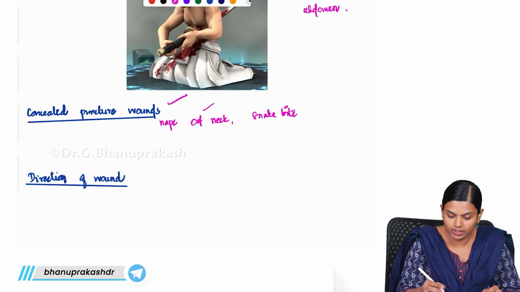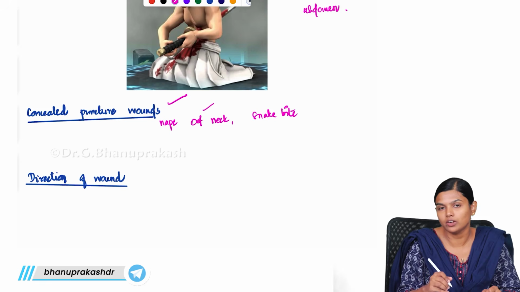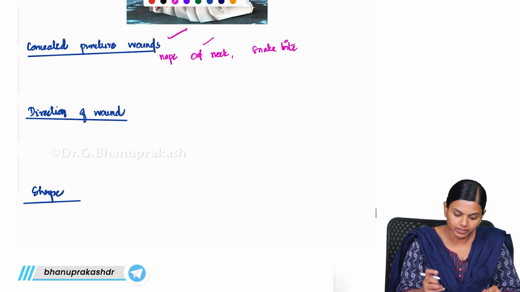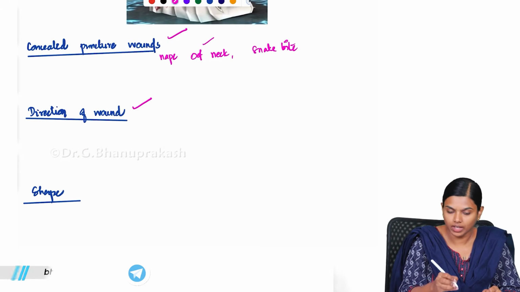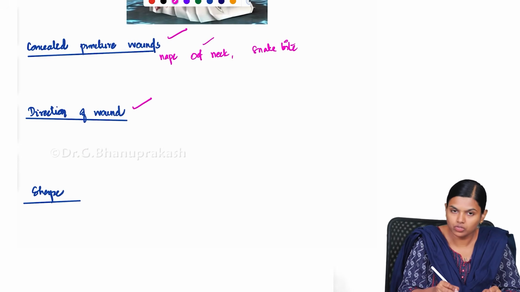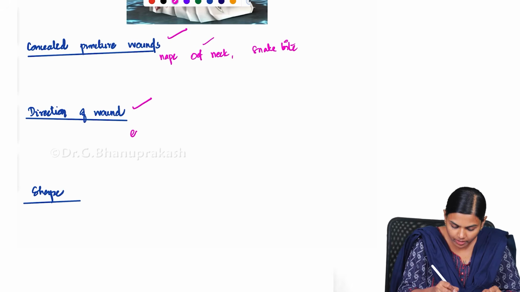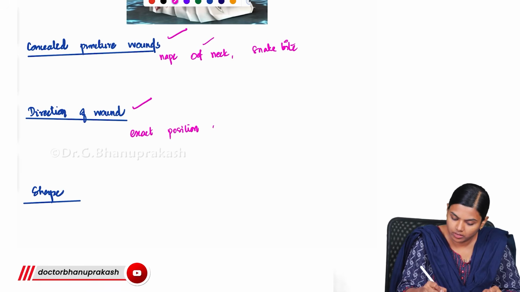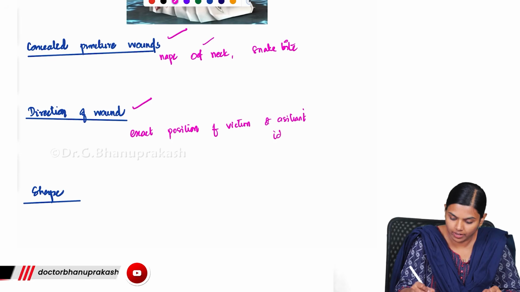And at the nape of the neck, they will intentionally puncture and try to injure the medulla, a homicidal method they will use. And the direction of the wound, we have to identify the direction of the wound so that only the exact position of the victim and assailant can be identified.